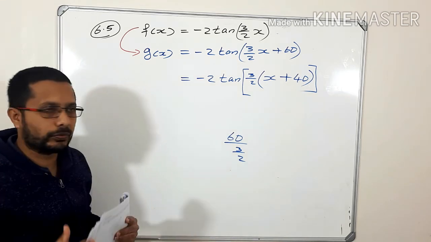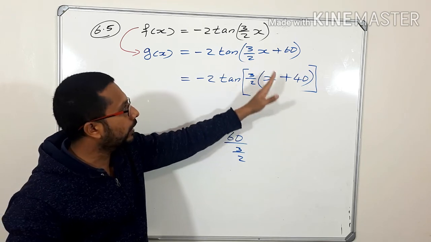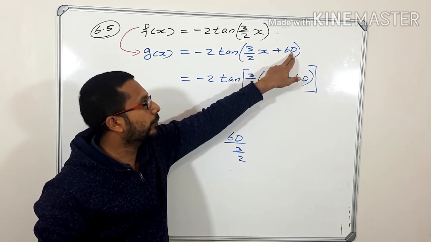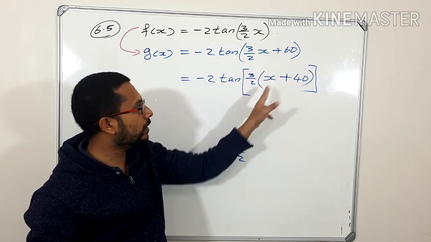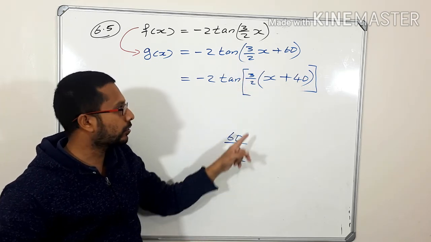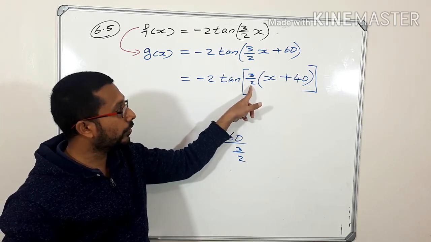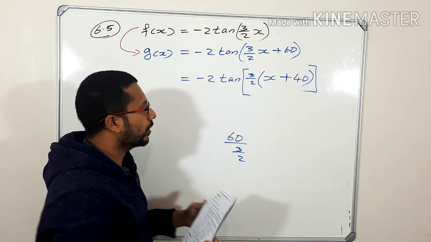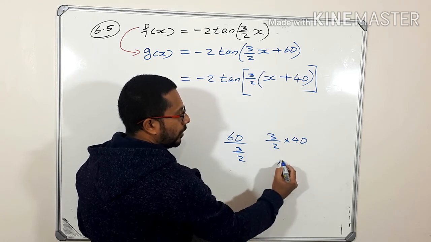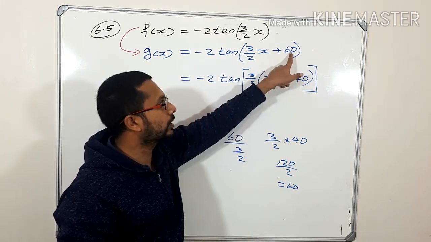So what I did, don't forget that I took 3 over 2 as a common factor. If I take 3 over 2 from these two terms, the remaining on the first term is x, plus the remaining on the second term from this 60, if I take 3 over 2, what is remaining there? 60 divided by 3 over 2. So 60 divided by 3 over 2 is 40. Is it correct? Look at this one. If we expand this one, 3 over 2 times 40, 3 times 40 is 120, divided by 2, that is 60 degrees. So 60 degrees, we are correct.